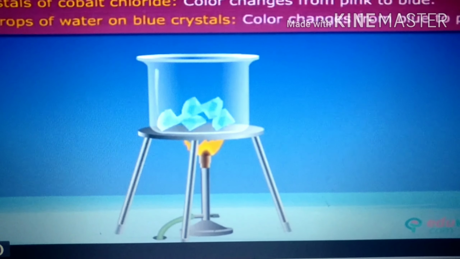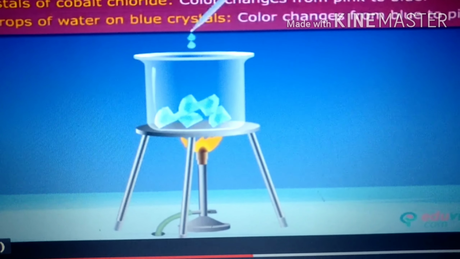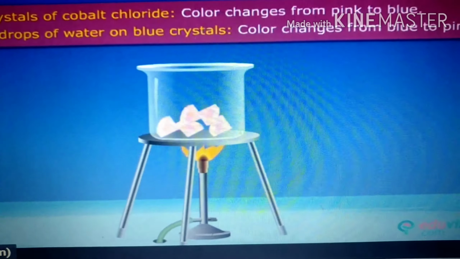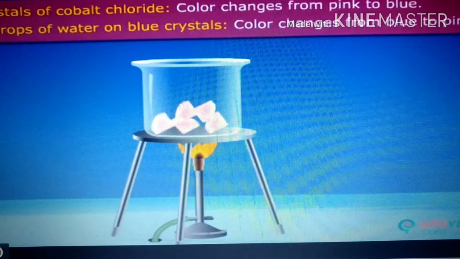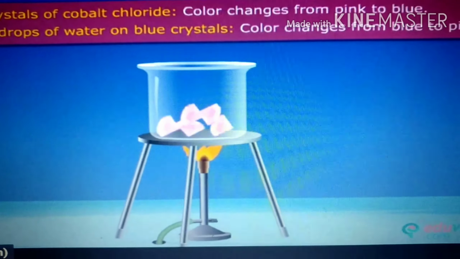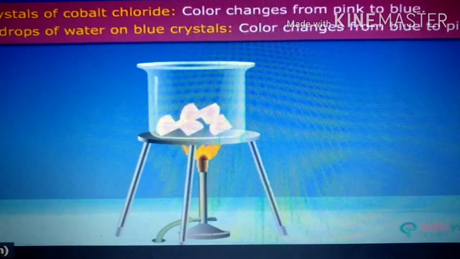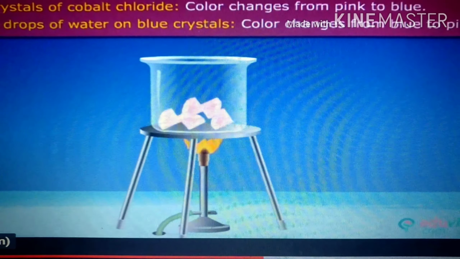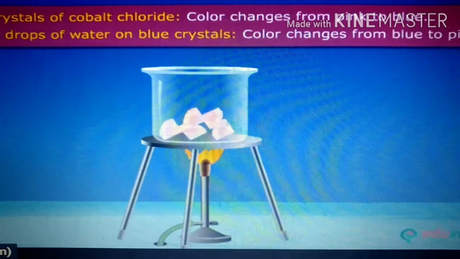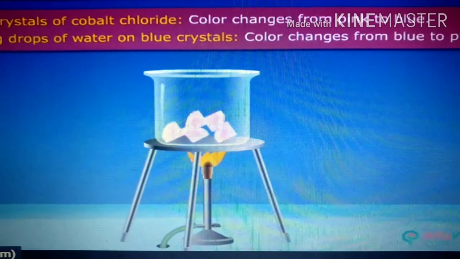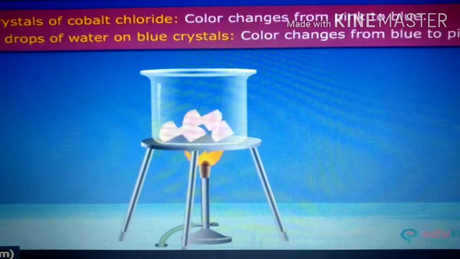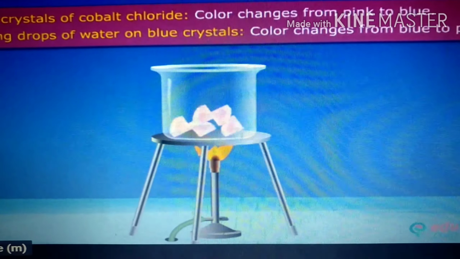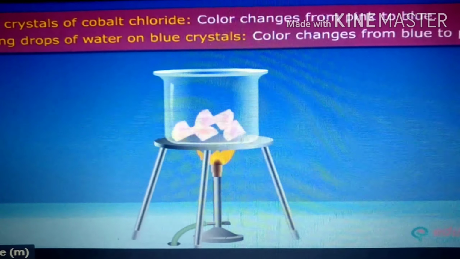When you add drops of water on the blue crystals, what will happen? The color will come back to its original form. That is, it changes into pink color. So here we can say clearly that it is a physical change. Why? Because there is a change in only the physical property. What is that here? There is a change in color. As it is reversible, we can say clearly that physical changes are reversible changes. It is an example of physical changes.